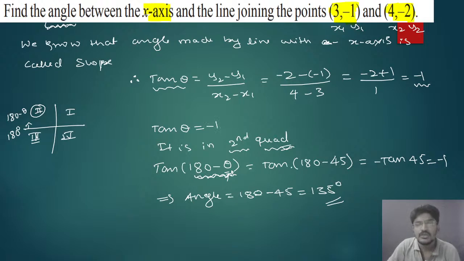Clear? For that, 180 minus theta means negative term. Theta is 45. 180 minus 45 is nothing but 135. Therefore, the angle is 135 degrees. This is your answer.